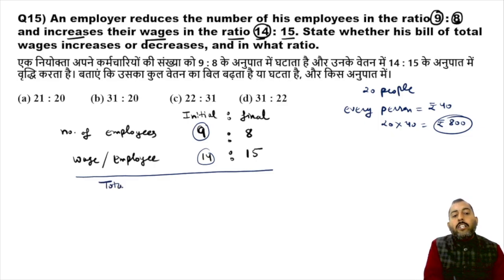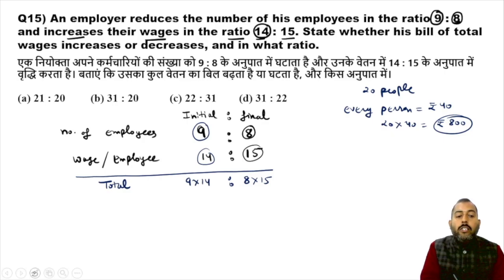total expenditure on wages initially was 9 into 14. Now, in this case, we can directly go for multiplication and division. This is ratio. In ratio, multiplication and division is applicable. Similarly, on the other side, final expenditure is going to be 8 into 15, because finally there were only 8 people and every person was getting 15 rupees. So this is applicable here.